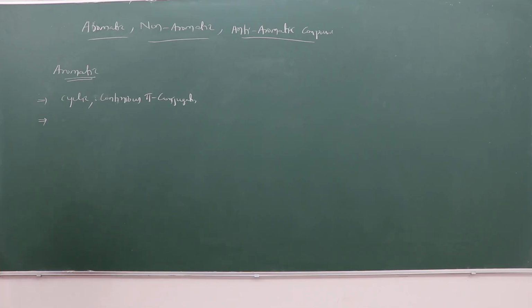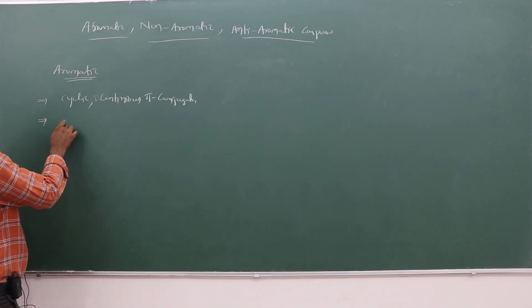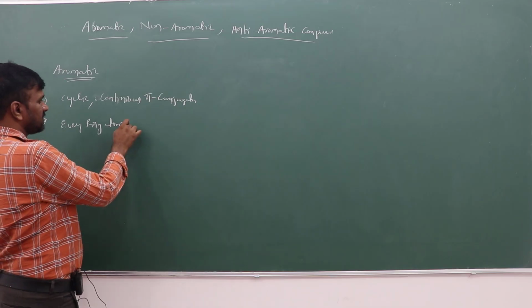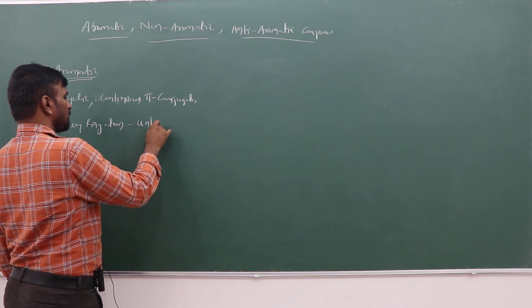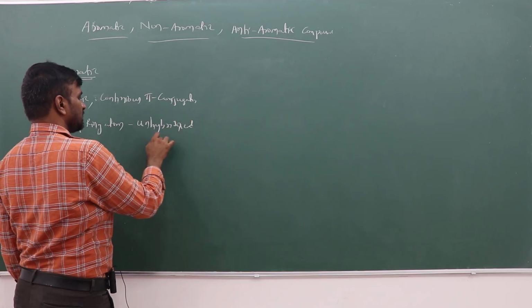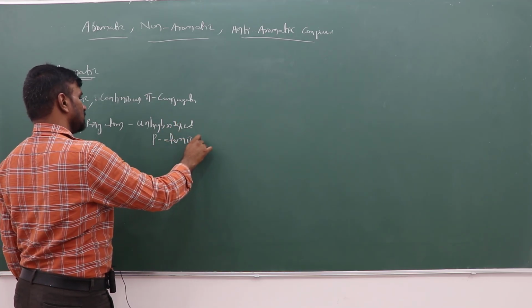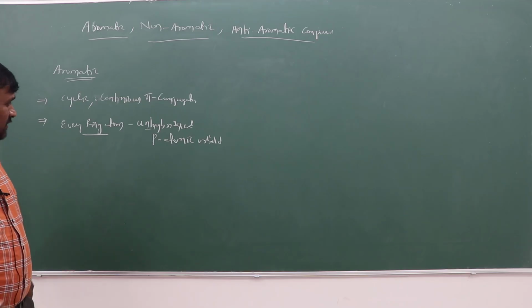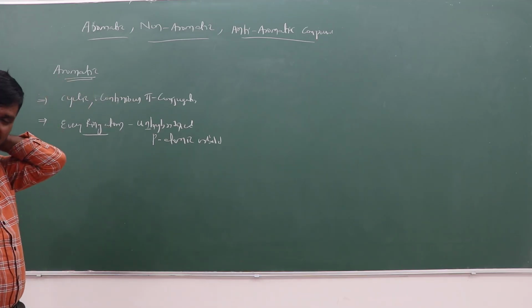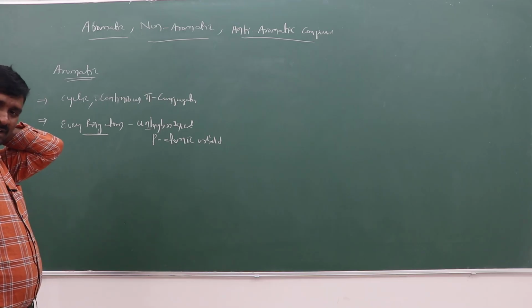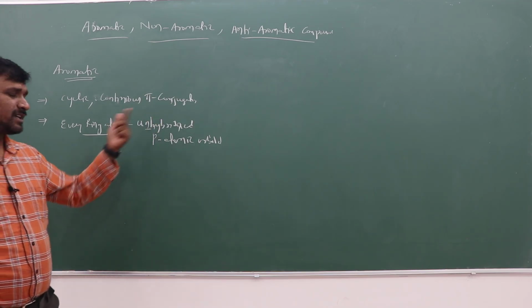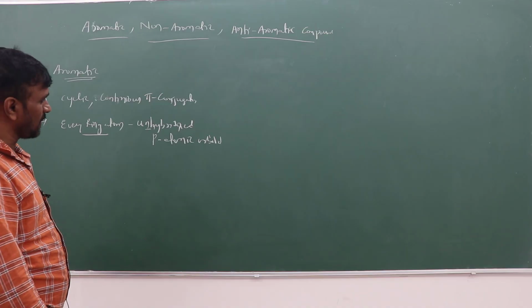And every ring atom in that cyclic ring has to be an unhybridized p atomic orbital. So if it is sp2 or sp hybridization: if sp2 is there, one atomic p orbital is unhybridized. If sp is there, two p atomic orbitals are unhybridized. If it is sp3, there is no unhybridized p orbital.